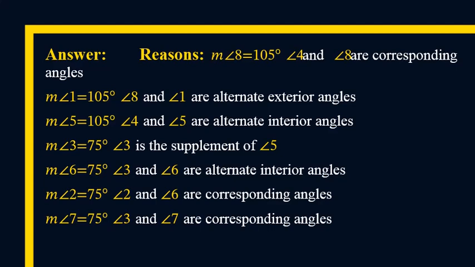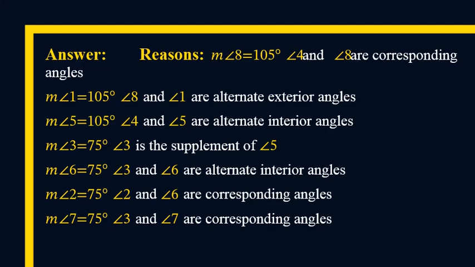Next, the measure of angle 6 is 75 degrees. If angle 3 is 75, then the measure of angle 6 is 75 also because they are alternate interior angles. Next, the measure of angle 2 is equal to 75 degrees because angle 2 and angle 6 are corresponding angles, so they are congruent.